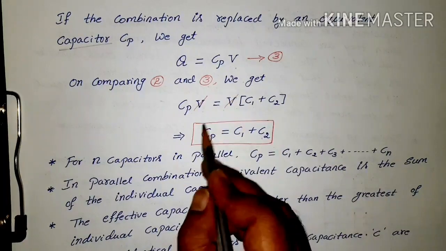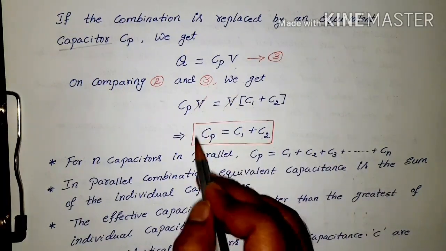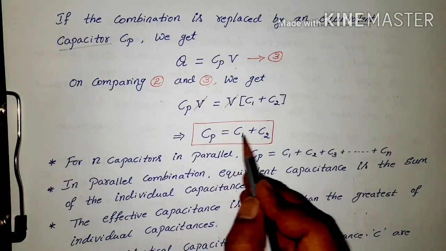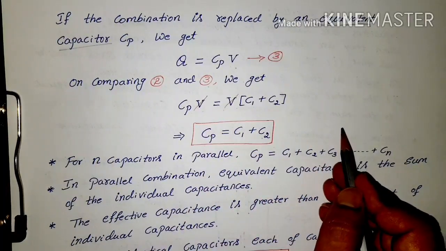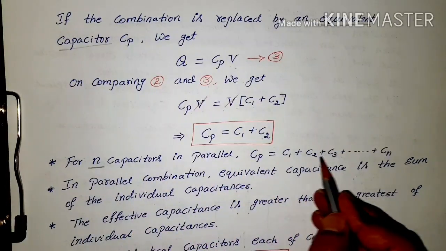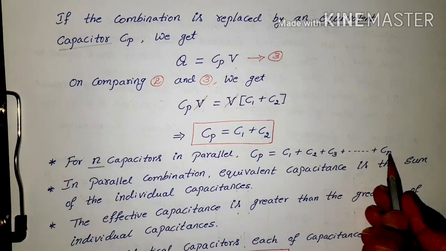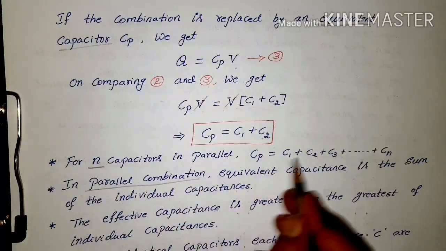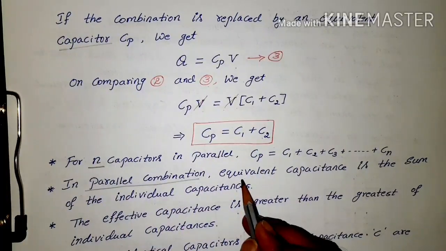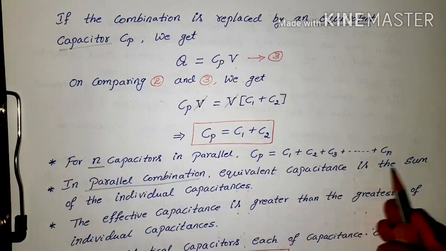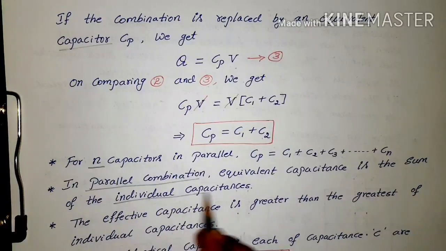So in parallel combination you can add all the individual capacitances. If n capacitors come in parallel, just keep adding them: C1 plus C2 plus C3 up to Cn gives the CP value. So the equivalent capacitance is the sum of the individual capacitances.